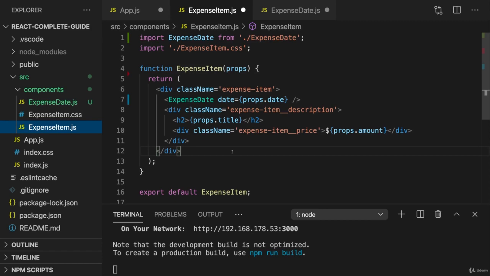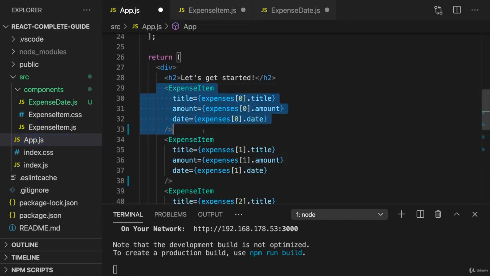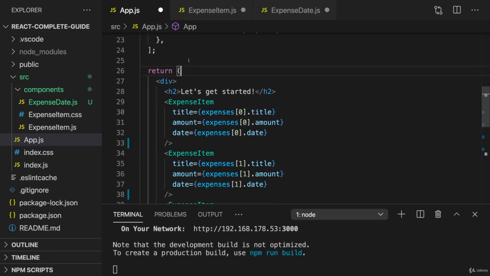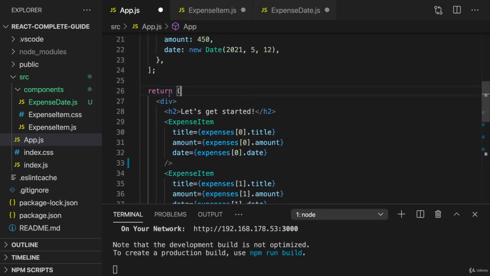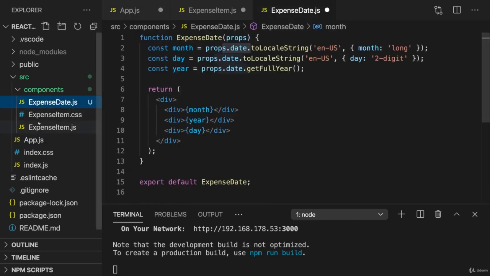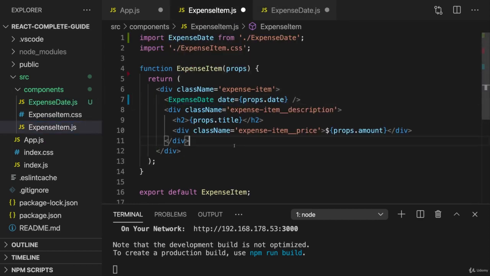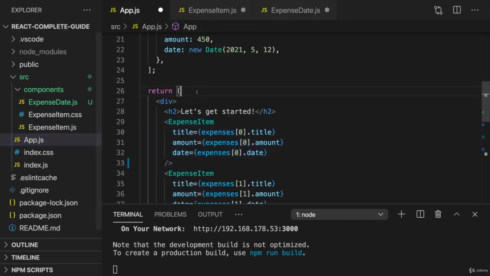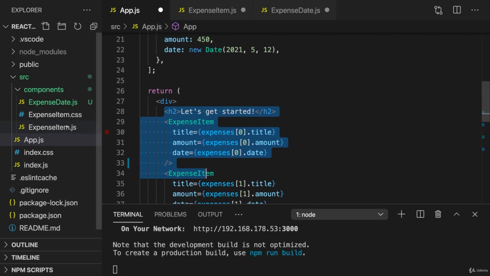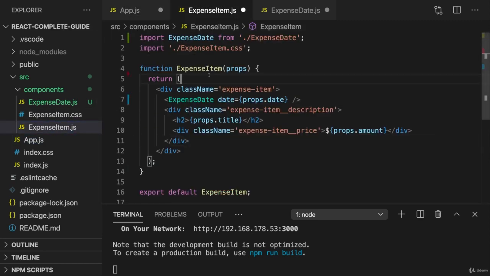We pass data from a component to a direct child component, so to a component which is used in that other component's JSX code, and we can't skip such a component. So if the date should be passed to expense date in the end, here in this case, since we use expense date instead of expense item, we first of all have to pass that data to expense item and then forward it to expense date.